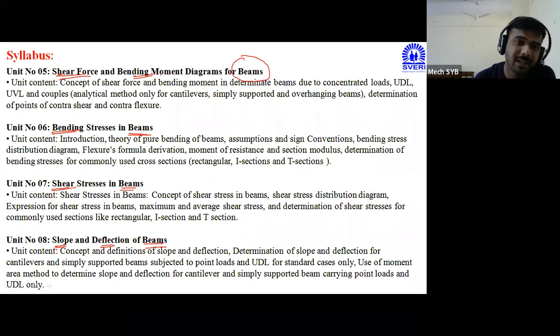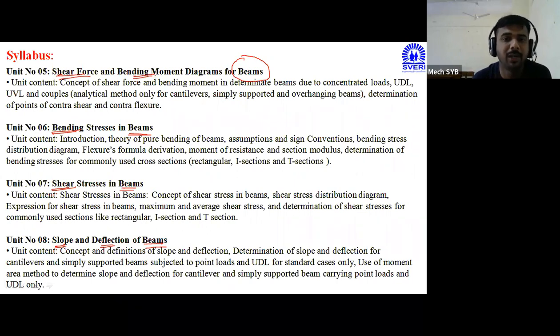And by taking the reference of that particular SFD and BMD, we can easily identify where the critical points in the beam are. If we want to find the critical points of the beam, where the beam will break, where the shear force will be maximum, where the bending moment will be maximum, then we can use the SFD and BMD diagrams.